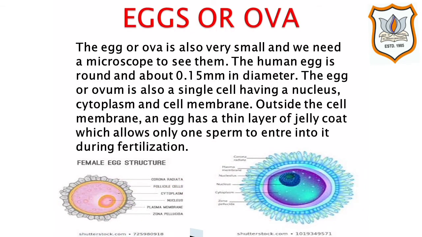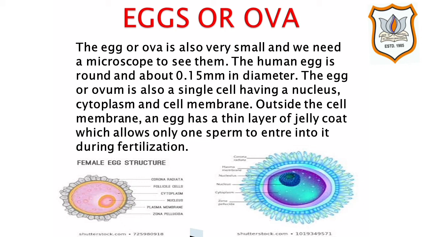Students, female gamete is egg or ova. The eggs or ova are also very small and we need a microscope to see them. Eggs or ova are however much larger than the sperms. The human egg or ovum is round and about 0.15 millimeter in diameter.